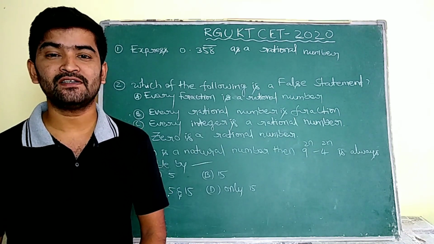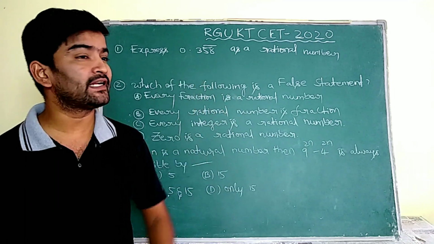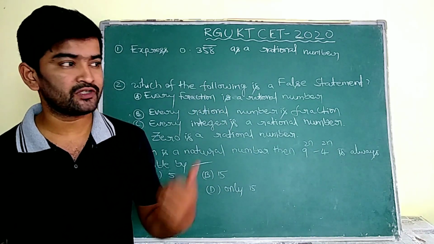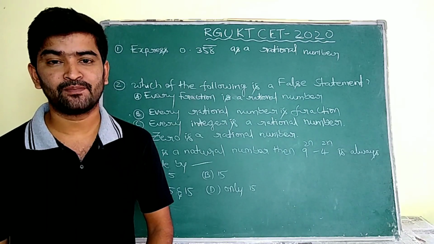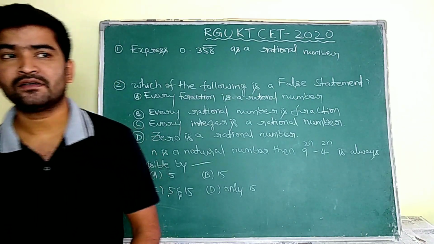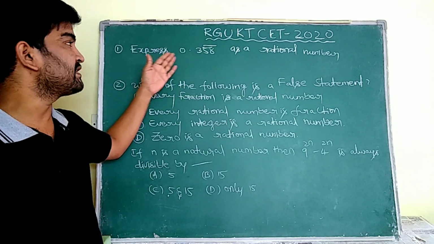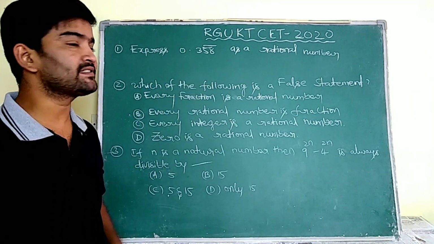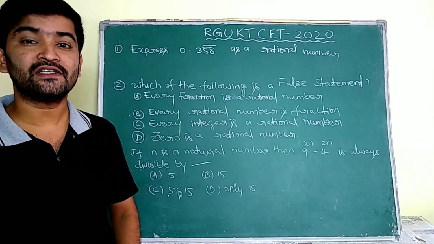Today we are going to discuss the RGUKT CET 2020. Now we are going to discuss last year's exam paper. In that, the first bit is: express 0.358 bar as a rational number. For that I am going to explain a small trick.